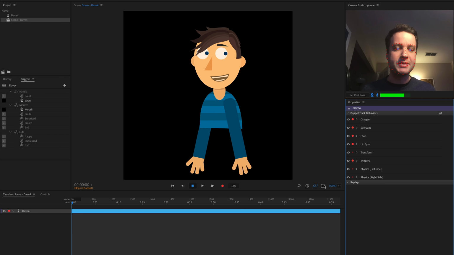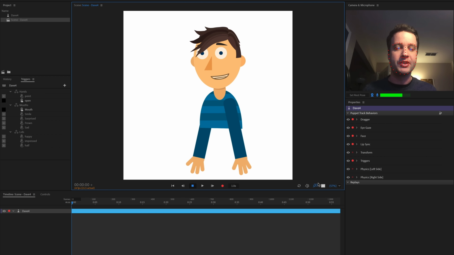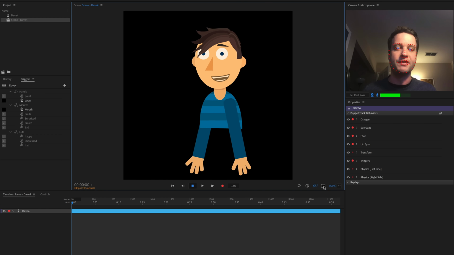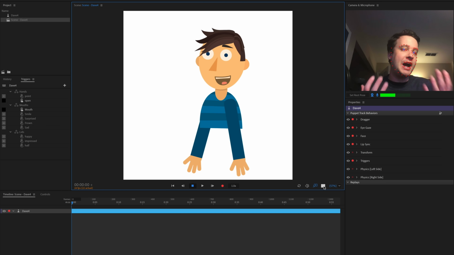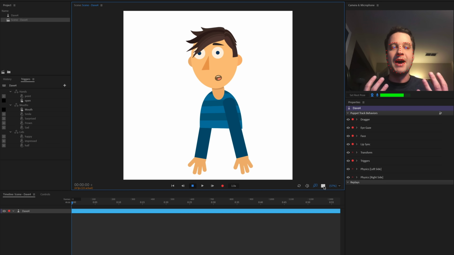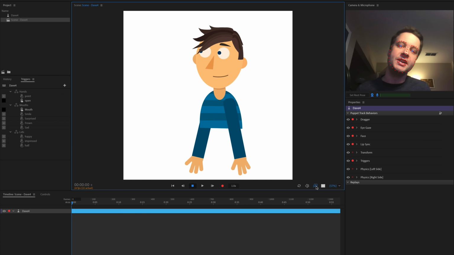I'm going to change my background to white, just by clicking this little color down here. And this doesn't really matter. You can click through this and it's a bunch of different things. This is an alpha layer, it's transparent. It really doesn't matter. It's not going to show up in your final piece. It's just for your own clarification.